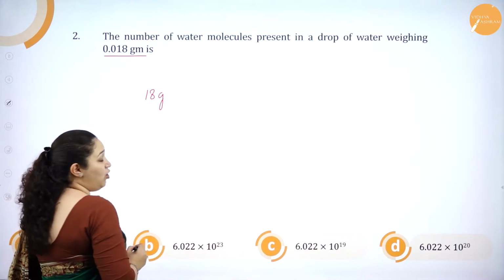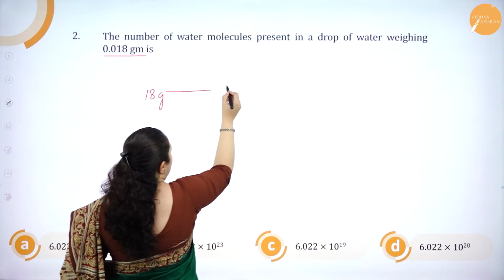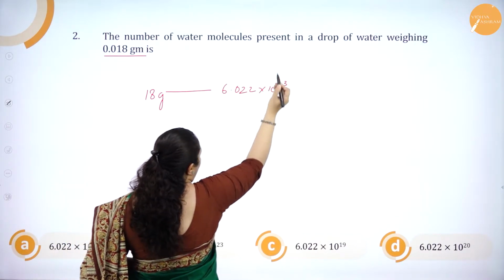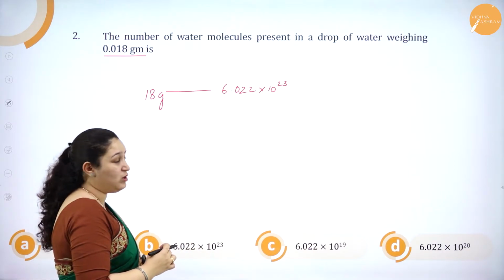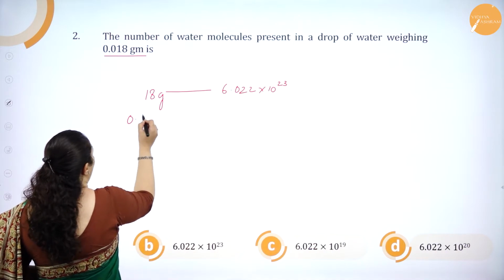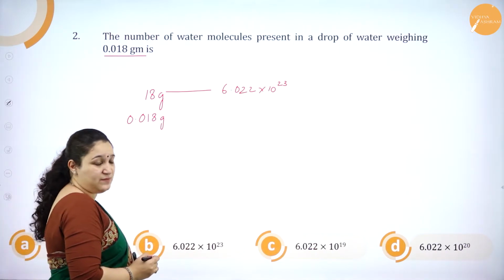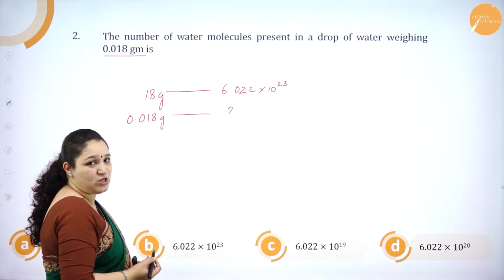18 grams of water, that is the molecular mass of water, contains 6.022 into 10 to the power 23 molecules of water. This is from mole concept. So 0.018 grams, that is what is given for us, contains how many molecules? I'll just have to cross multiply.